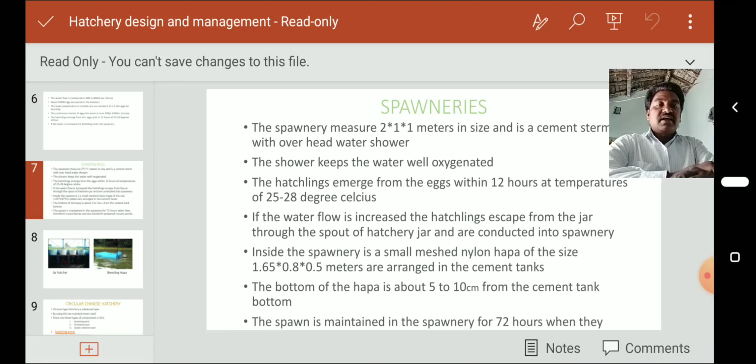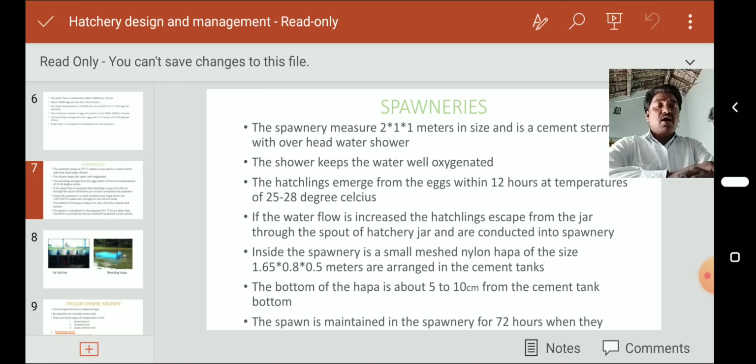Inside the spawnery, a small-meshed nylon hapa of size 1.65 by 0.8 by 0.5 meters is arranged in the cement tank.